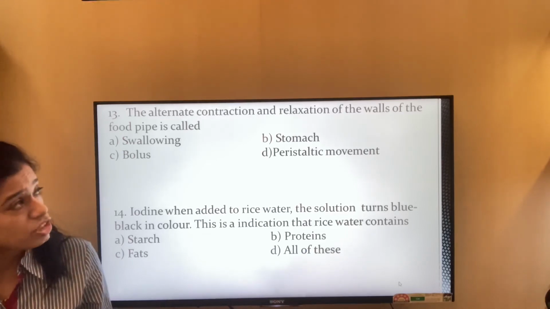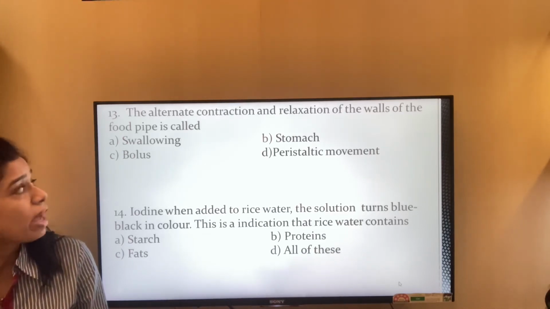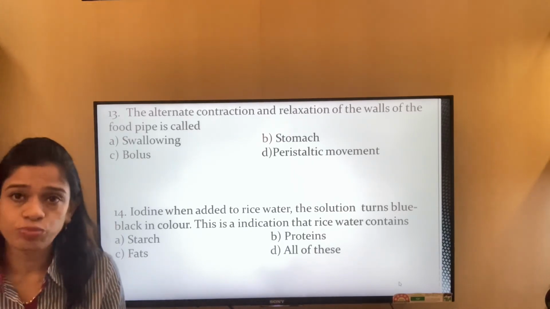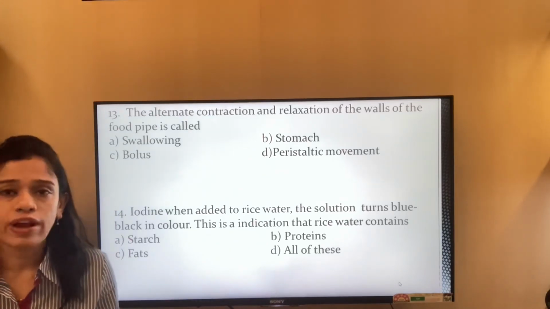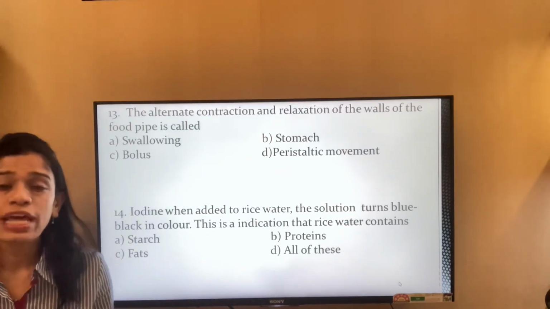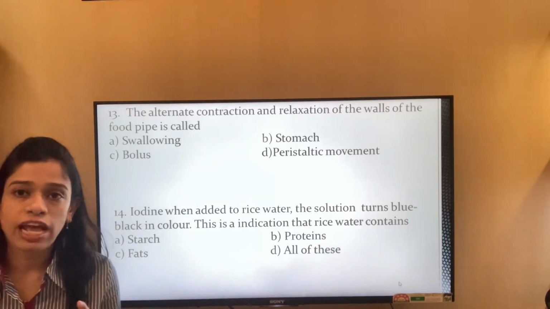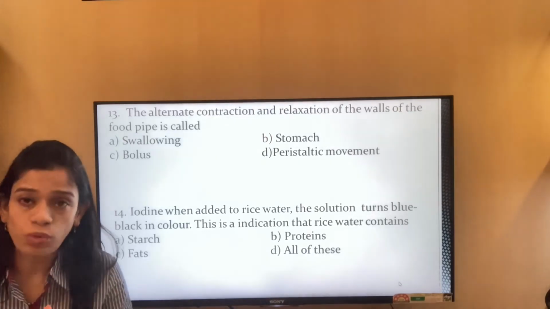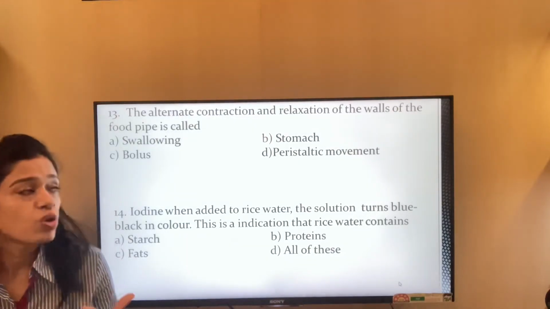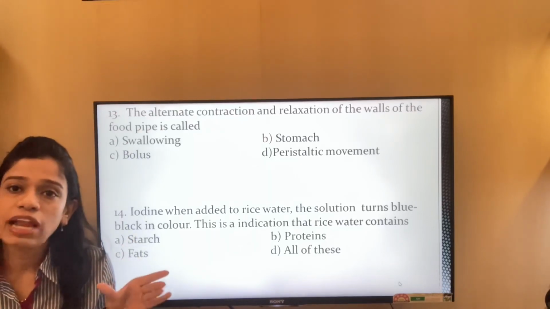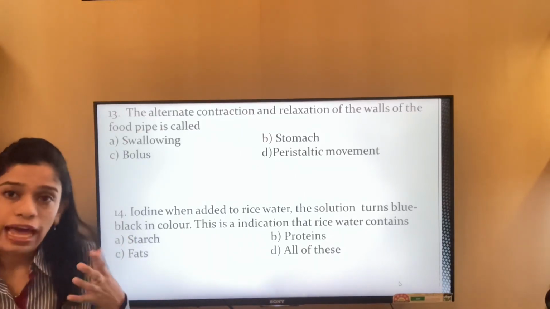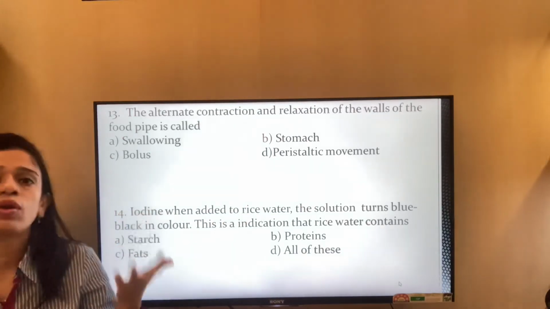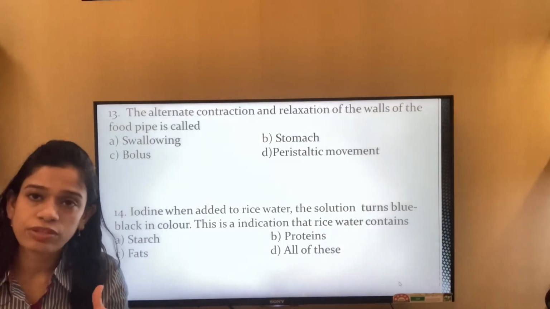The alternate contraction and relaxation of the walls of a food pipe is called swallowing, stomach, bolus, or peristaltic movement. When we are swallowing the food, it is the contraction and relaxation of the food pipe, or the esophagus, which helps the food move down. This contraction and relaxation is known as the peristaltic movement.